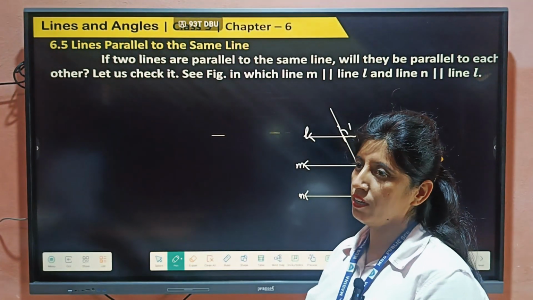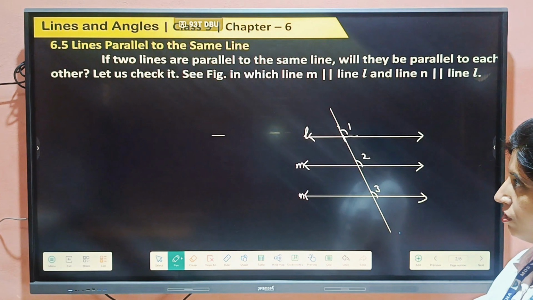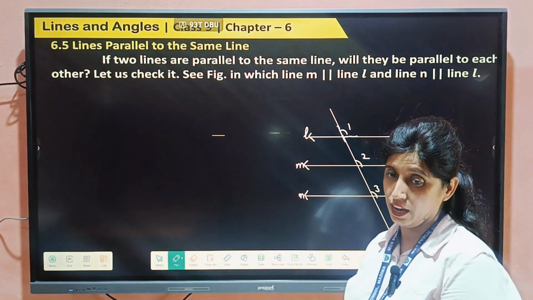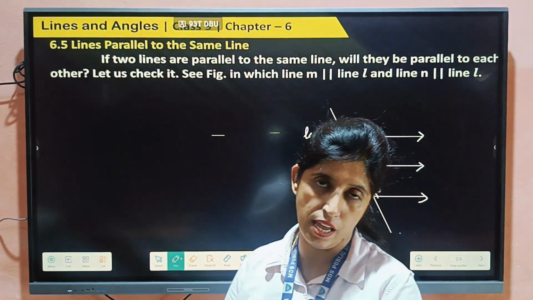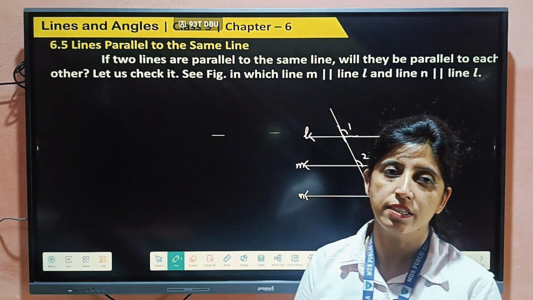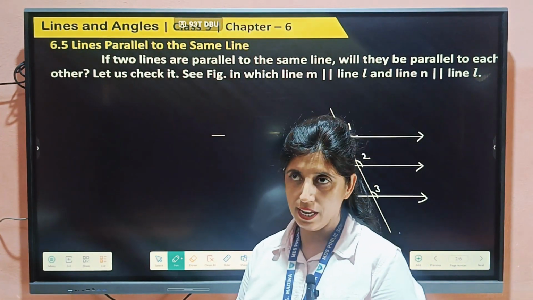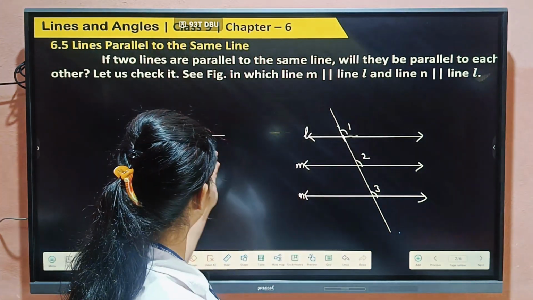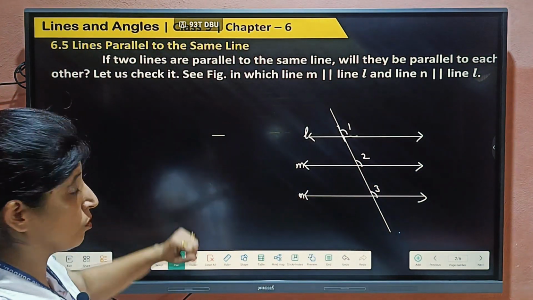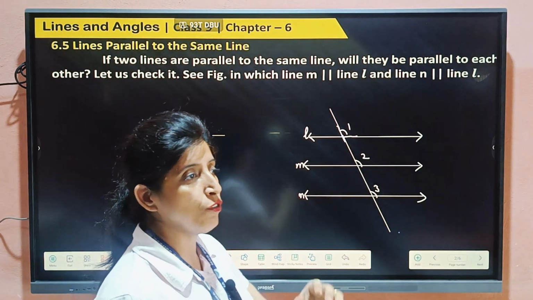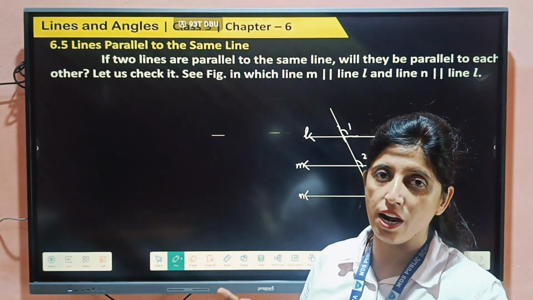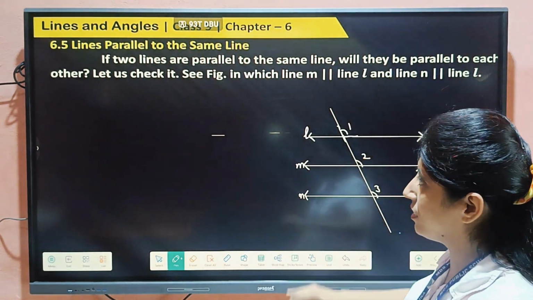Good afternoon, students. Today we will start the next exercise. The next exercise topic and examples we will cover first, and then we will start the exercise, right? So starting the exercise, it is given here: lines parallel to the same line. It means if two lines are parallel and that is parallel to the third line, then all lines are parallel.